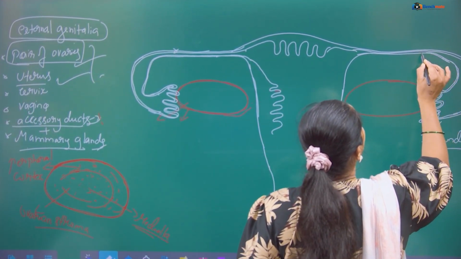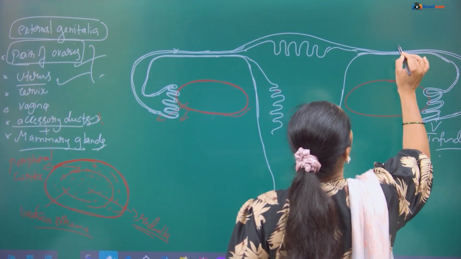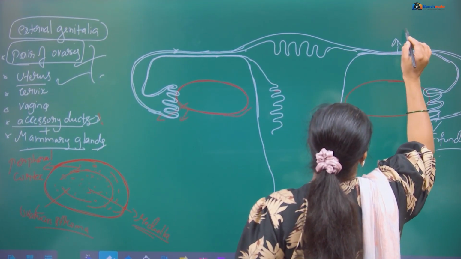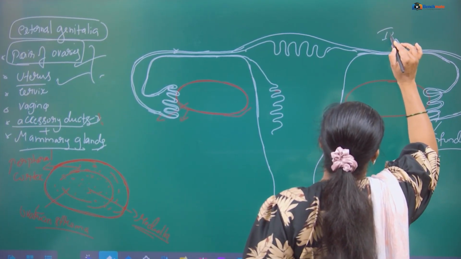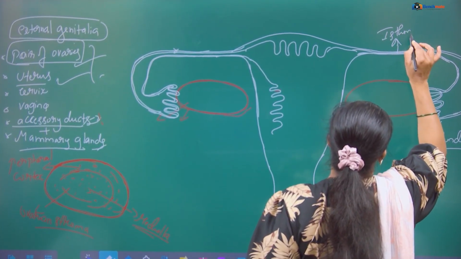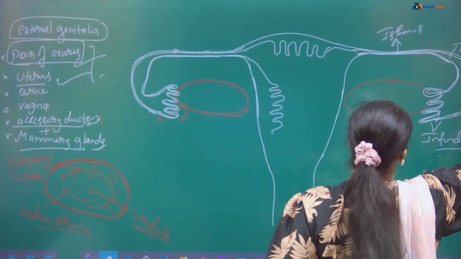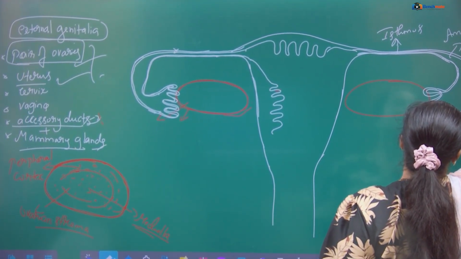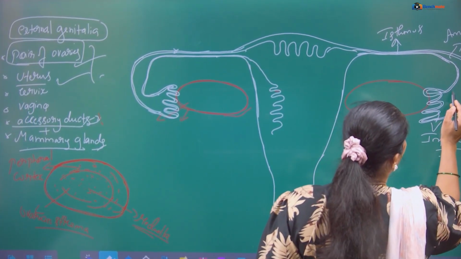Infundibulum, then the narrow part of the oviduct called isthmus, and the broad region called ampulla.